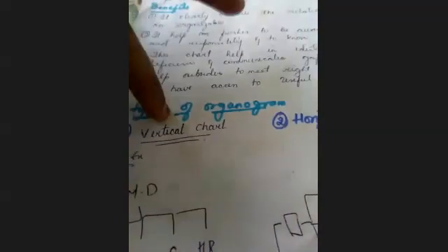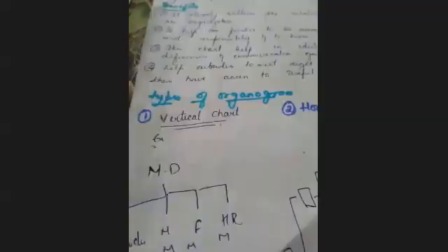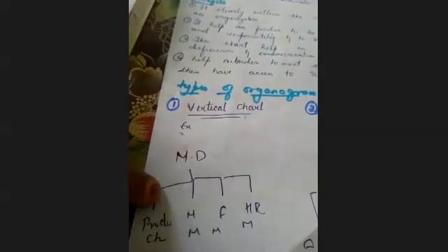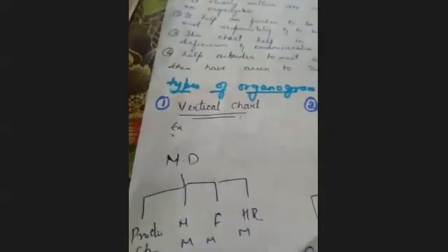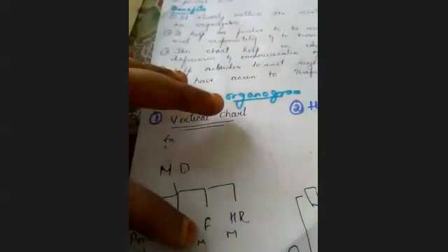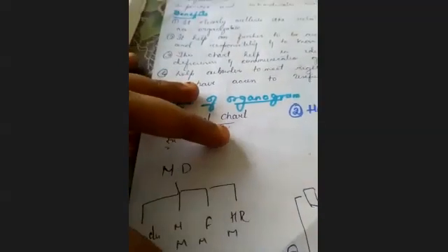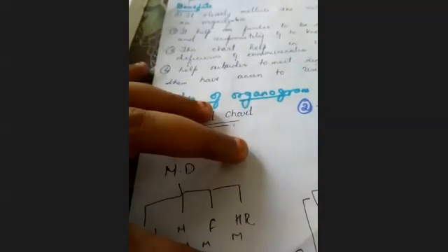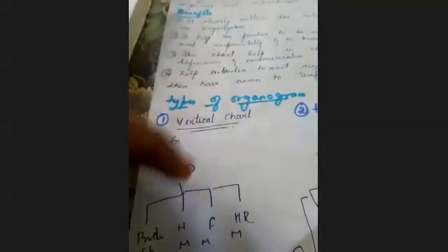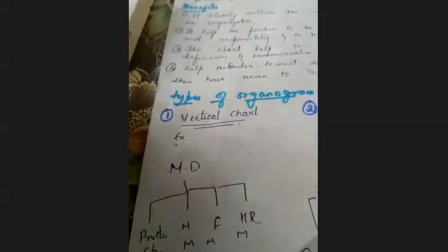Okay, so the types of organogram, you might have learned this: vertical chart, horizontal chart, and circular chart. In a vertical chart, usually you'll have one MD, under whom there are the production manager, marketing manager, finance manager, and HR manager. Under them again, under the finance manager, you'll have an accountant and credit clerk. Then in human resource management, you'll have a payroll executive and human resources officers, then under the marketing manager, brand executive, promotion executive, and marketing assistant.